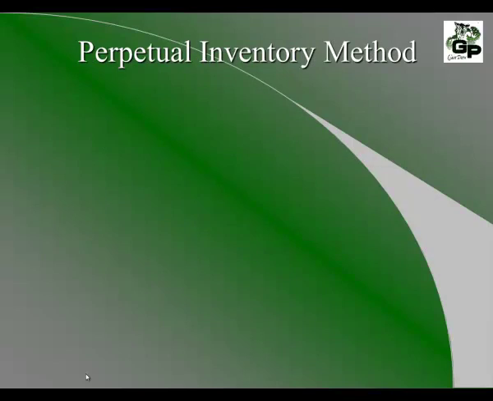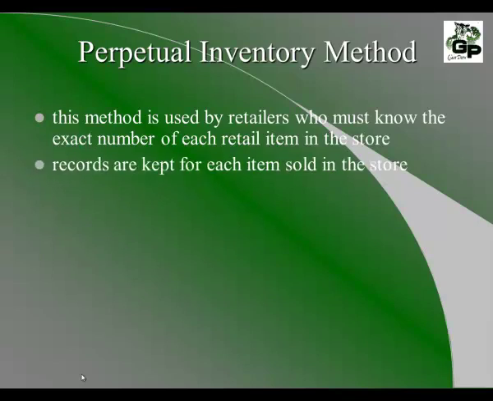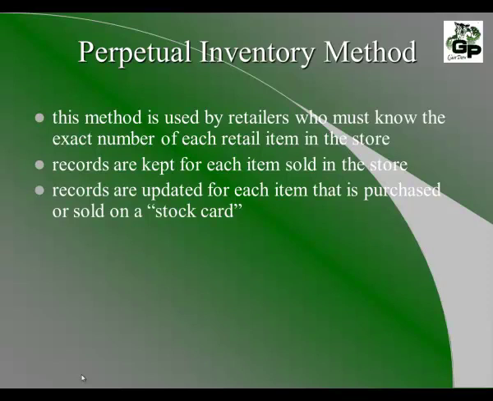We're going to talk now about the perpetual inventory method. This method is used by retailers who must know the exact number of each retail item in the store. Records are kept for each item that is sold in the store, and these records are updated for each item that is purchased or sold on what we call a stock card.